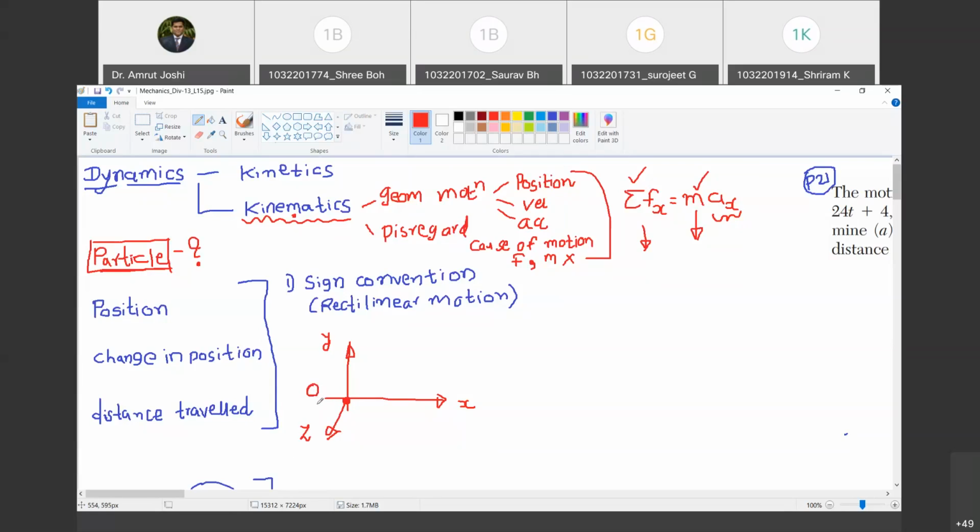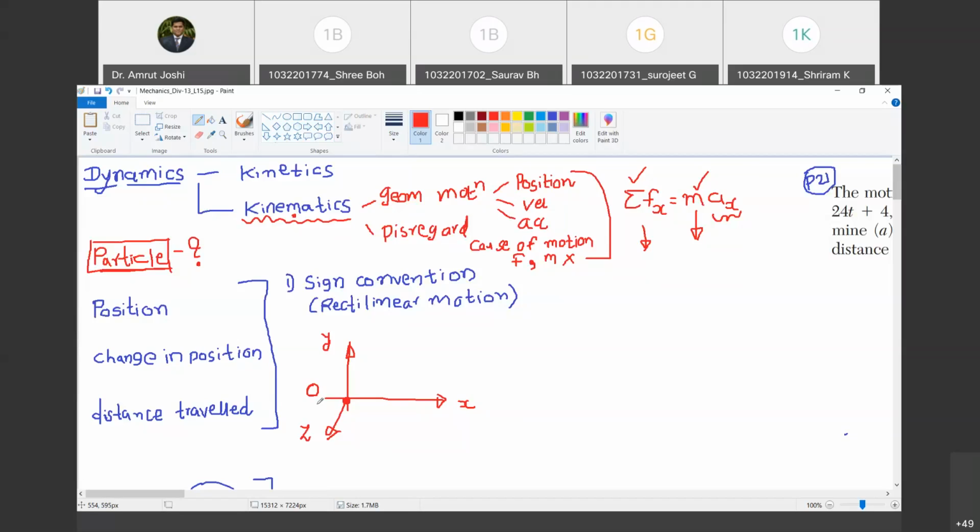You can choose any point, but as long as you're analyzing a particular motion, keep that origin without shift till the analysis is complete. Are you with me? Yes, sir. Okay. So that is the first requirement. First, I need to choose a point in a space which can be treated as origin. What else do I need for a position? I need to choose three axes which are mutually perpendicular. Are you with me? Yes, sir.